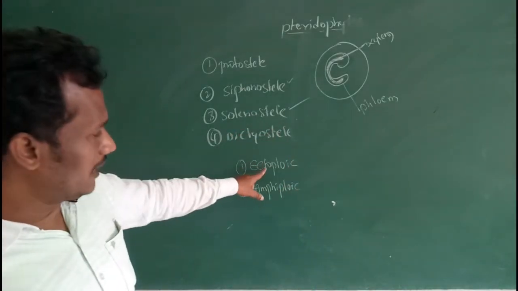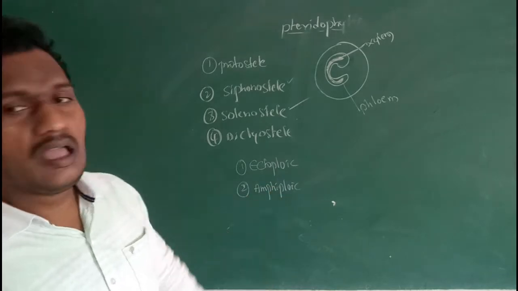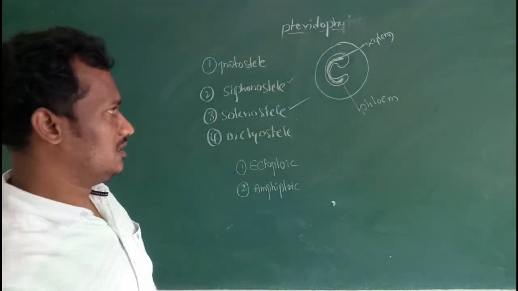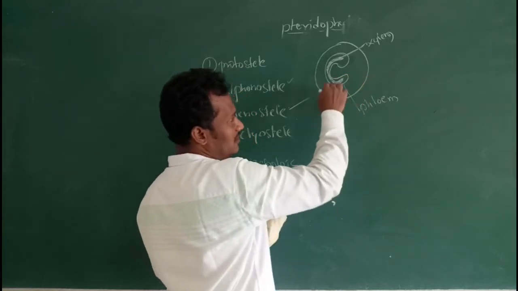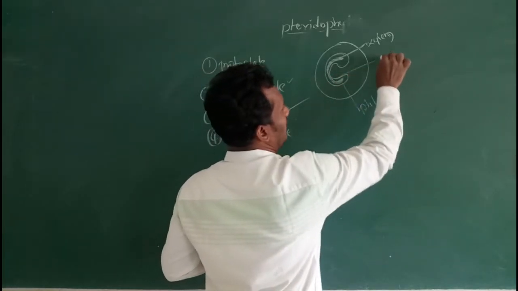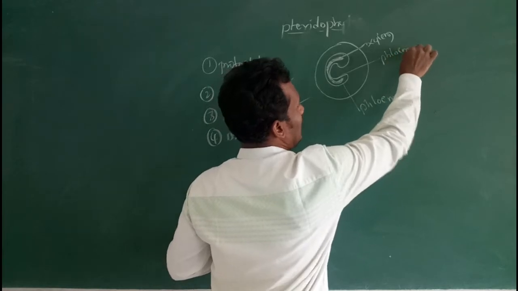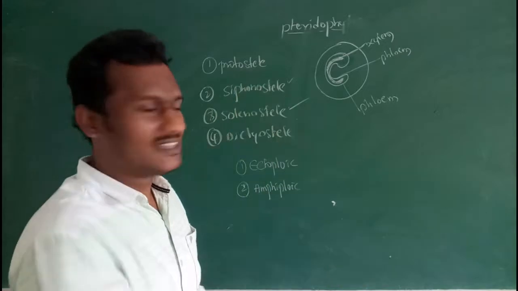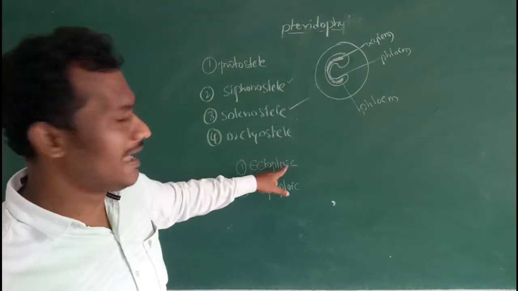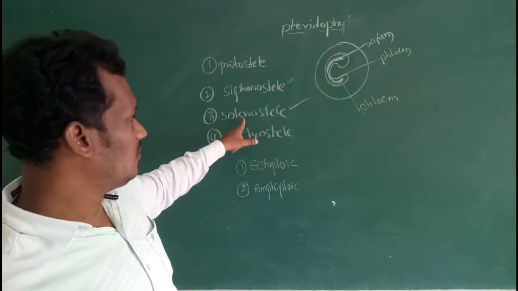Solenostele is further of two types, ectophloic solenostele and amphiphloic solenostele. Here phloem is present external to the xylem, then internal to the xylem. If phloem is present only external to the xylem, this is known as an ectophloic solenostele.